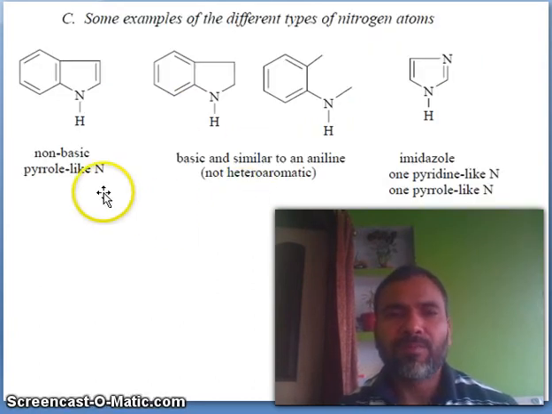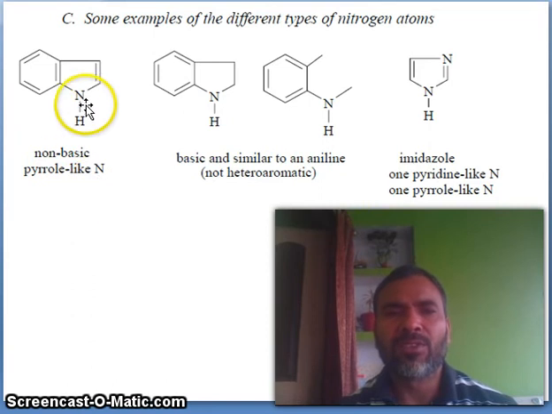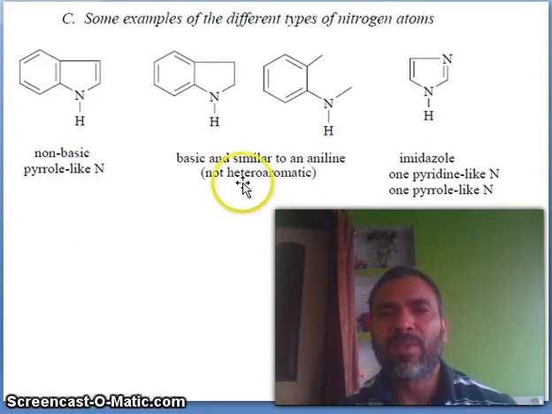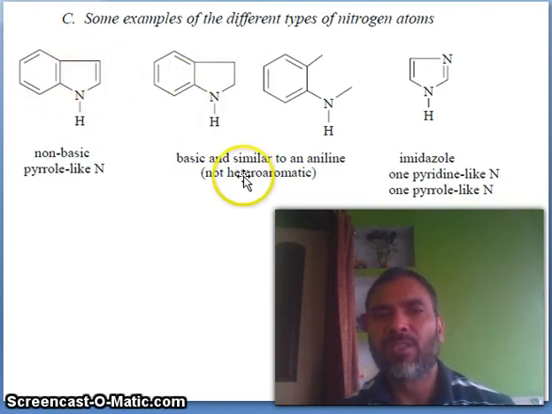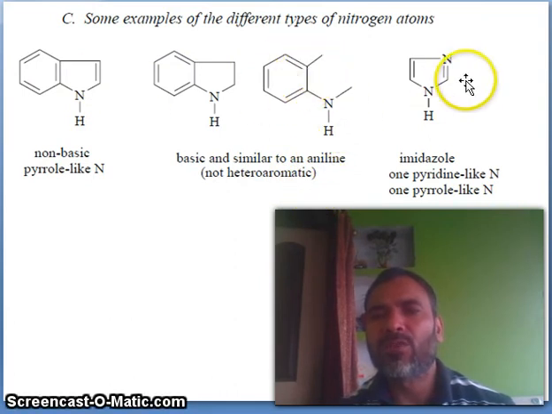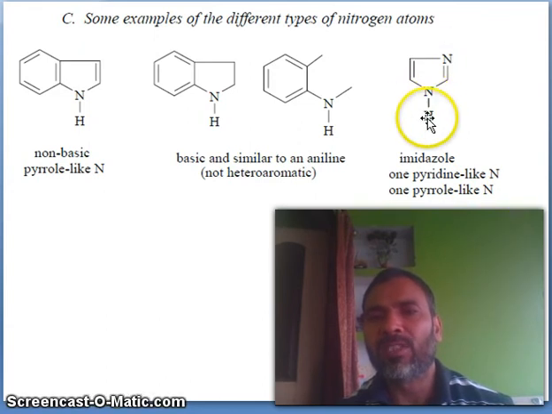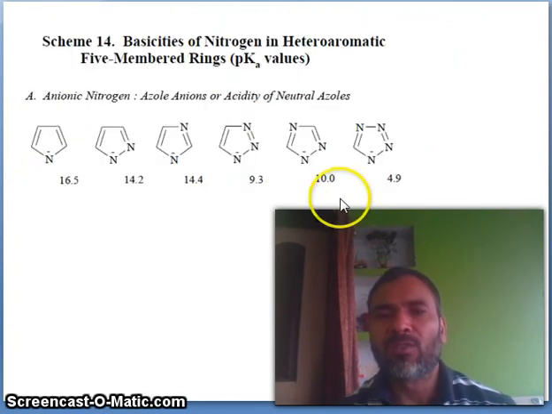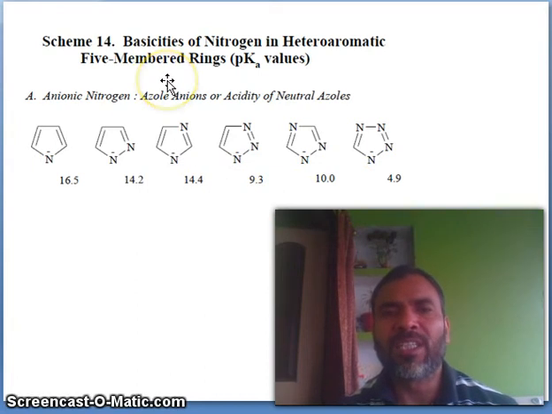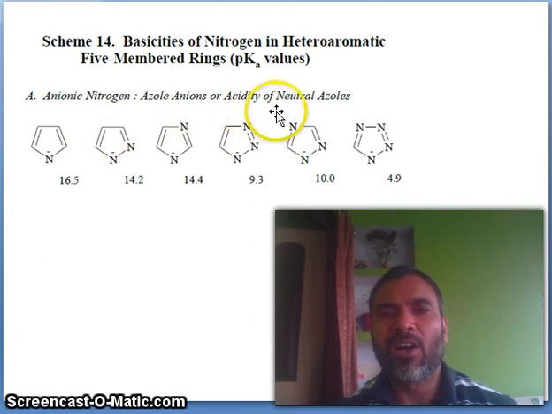Now non-basic pyrrole-like nitrogens. You see this nitrogen is non-basic and similar to an aniline, you see NH. What is the difference between this and this? These have double bonds and this has no double bond, no heteroaromatic, you see there is no heteroaromatic. Here imidazole has one pyridine-like nitrogen, this nitrogen, and one pyrrole-like nitrogen, this is one pyrrole-like nitrogen. So friends, basicities of nitrogen in heteroaromatic 5-member rings, pKa values. Anion nitrogens, azole anion or acidity of neutral azoles.